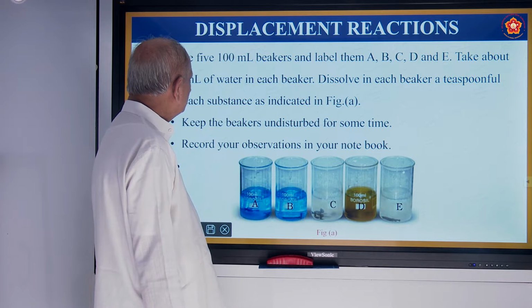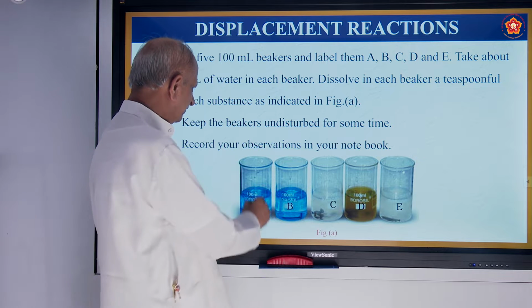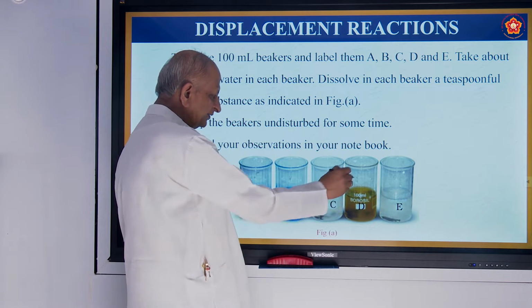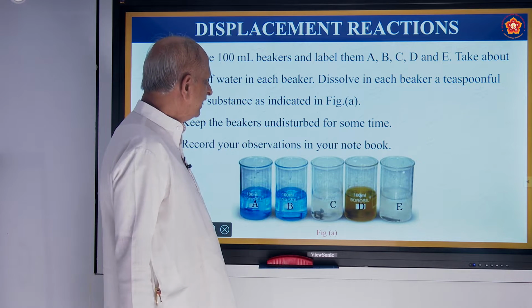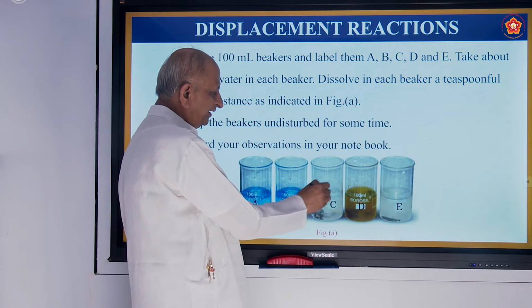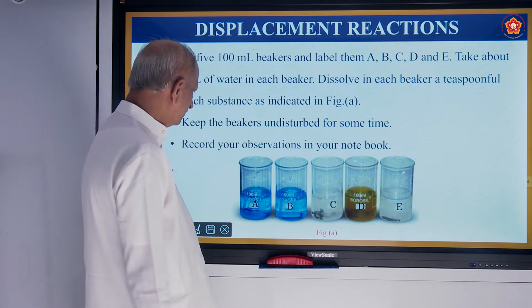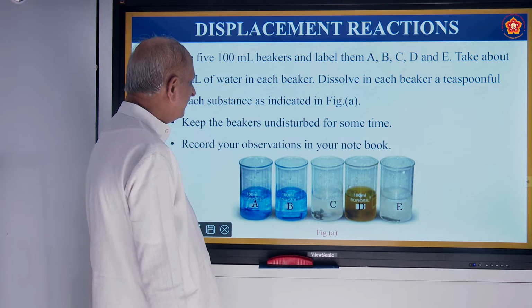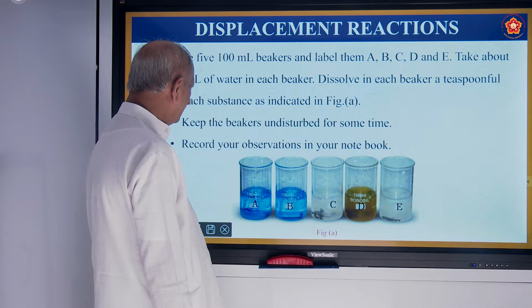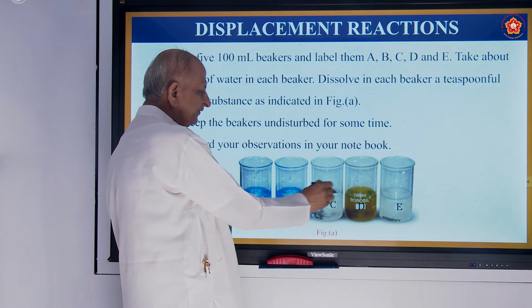Take 500 ml beakers. This is what is called a beaker. Five beakers are to be taken. Label them as A, B, C, D, E. And take about 50 ml of water. In all of these, you add 50 ml of water.